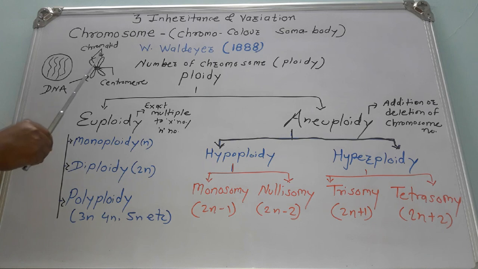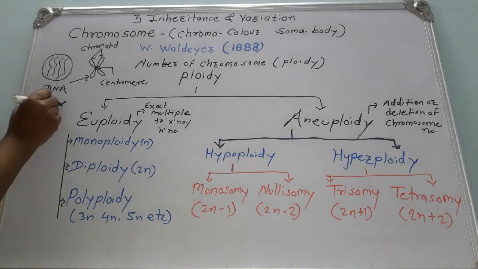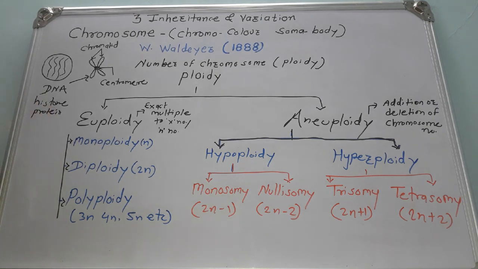So why is this chromosome responsible for heredity and variations? Because the major content of these chromosomes is made up of this DNA. Along with the DNA, this chromosome also consists of histone protein. Histone protein is required for the packaging of this DNA.